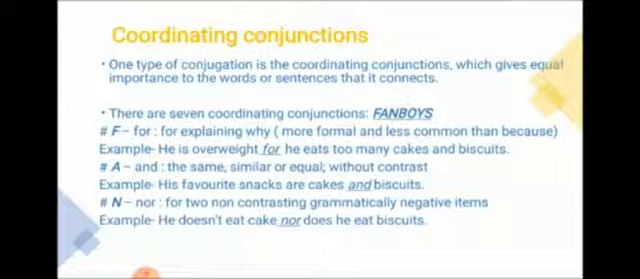N means nor, for two non-contrasting grammatically negative items. It means when the two nouns, two words, or two sentences are non-contrasting, there is no contrast, no difference. Such sentences are connected by nor. He does not eat cake, nor does he eat biscuits. So the person does not eat cake and does not eat biscuits. When we combine these two sentences, there is no contrast, so we can use nor here. He does not eat cake nor does he eat biscuits.